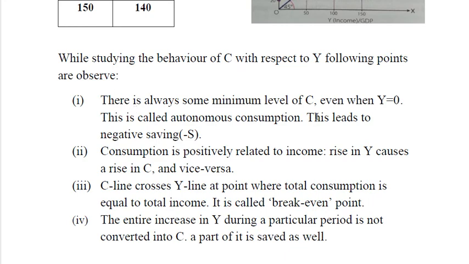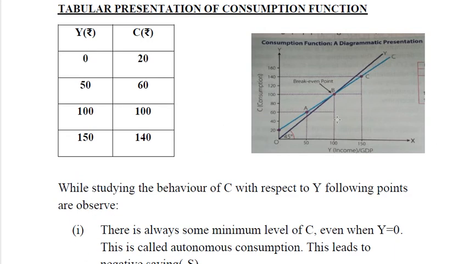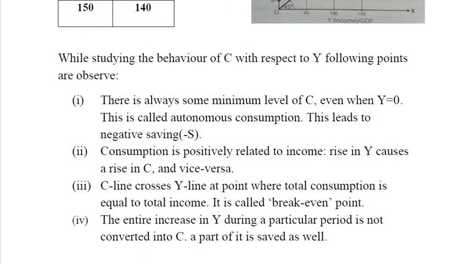So the same points I have written here as the observation from the above table and the diagram. First, there is always some minimum level of consumption even when Y is equal to 0. This is called autonomous consumption. This leads to negative saving, that is minus S. यानी कि यहाँ पे ये पॉइंट जहाँ पे ऑटोनॉमस कंजम्पशन होता है, ये पॉइंट क्या है, माइनस सेविंग. हम इसको कह सकते हैं कि सेविंग हमारी यहाँ पे नेगेटिव में होती है.